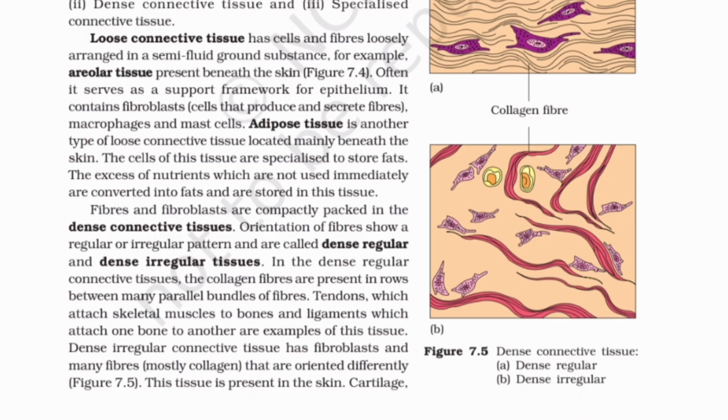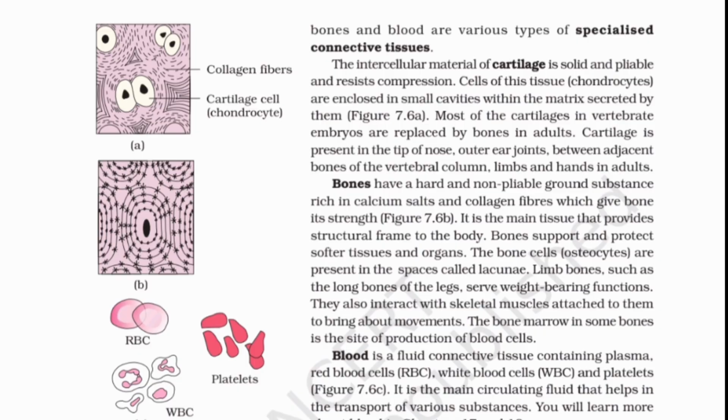Dense irregular connective tissue has fibroblasts and many fibers, mostly collagen, that are oriented differently. Figure 7.5. This tissue is present in the skin. Cartilage and blood are various types of specialized connective tissues. The intercellular material of cartilage is solid and pliable and resists compression. Cells of this tissue, chondrocytes, are enclosed in small cavities within the matrix secreted by them.